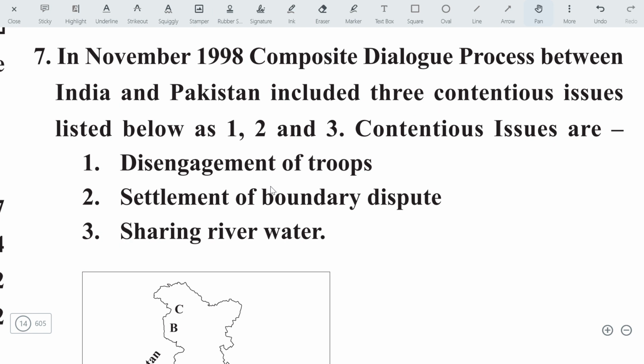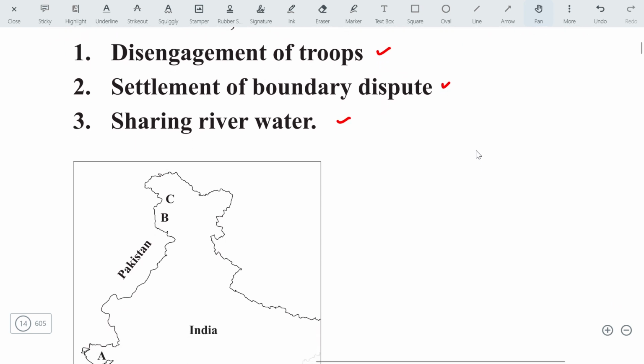In November 1998, the composite dialogue process between India and Pakistan included three contentious issues listed below: disengagement of troops, settlement of boundary dispute, and sharing of river water. So you must know where these incidents happen.